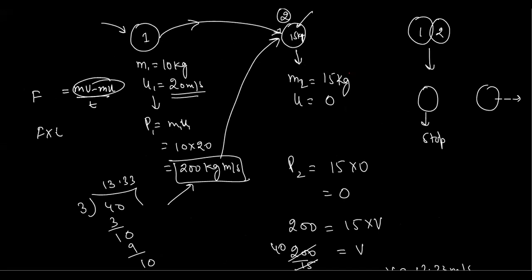So F into t is actually equal to mv minus mu, or we can write it as the change in momentum. So for a fixed change in momentum, ठीक है. अब आपके लिए मैंने बताया था कि अगर आपको टाइम ज्यादा लग रहा है तो आपको लेस फोर्स लगानी पड़ती है. So that so many questions हैं कि हम लोगों ने किया था ये क्वेश्चंस भी